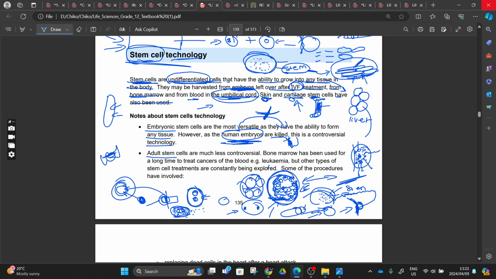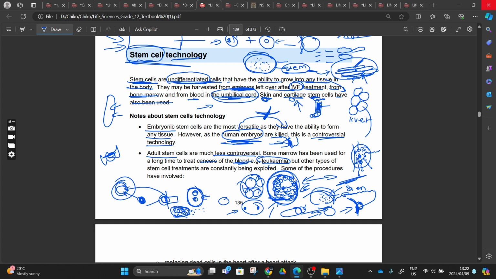Hence, we say that biotechnology is the use of a biological process to add quality to human life, right? Adult stem cells are much less controversial, which just means people are less against it. Bone marrow has been used for a long time to treat cancers of the blood such as leukemia. Leukemia is blood cancer. But other types of stem cell treatments are constantly being explored.